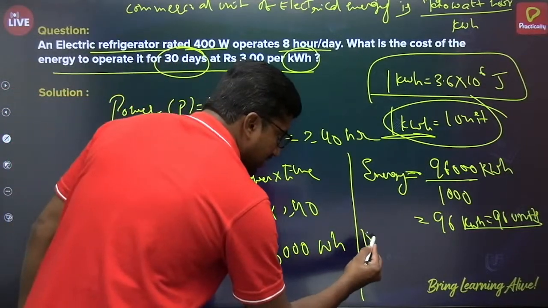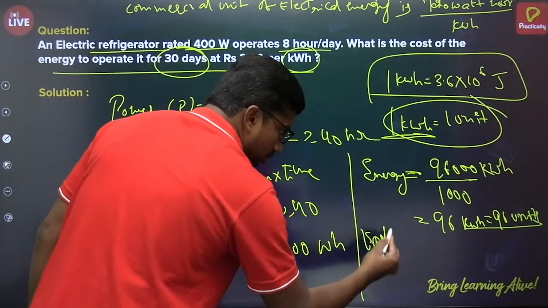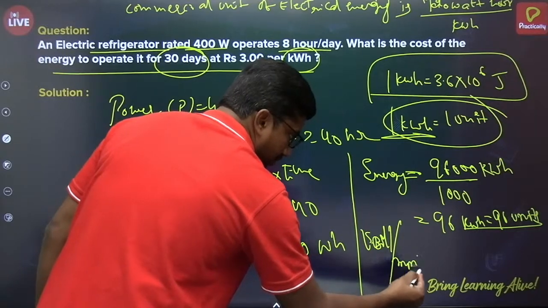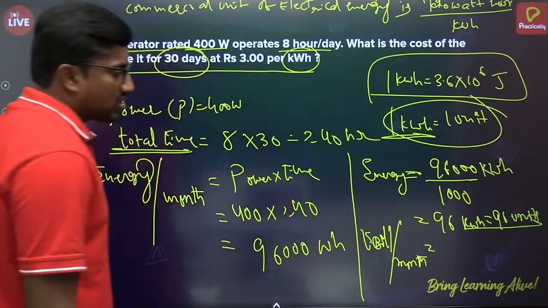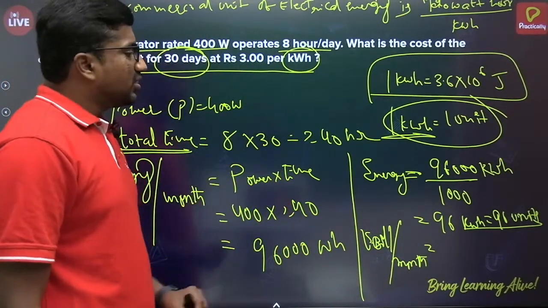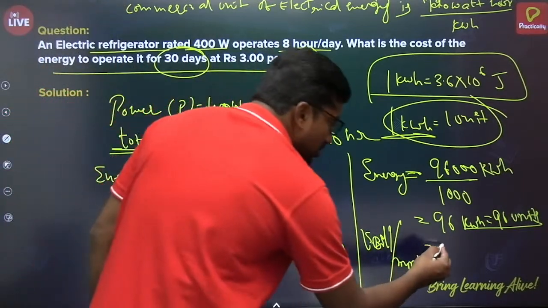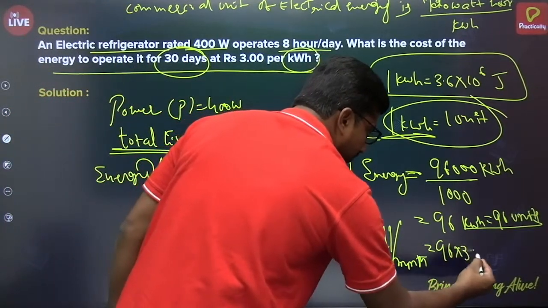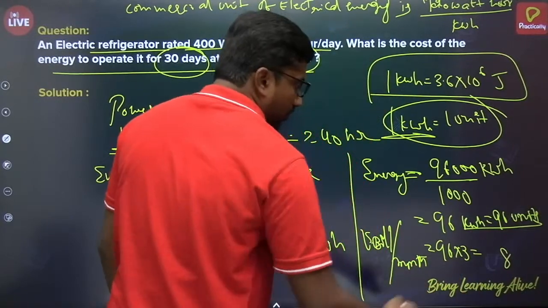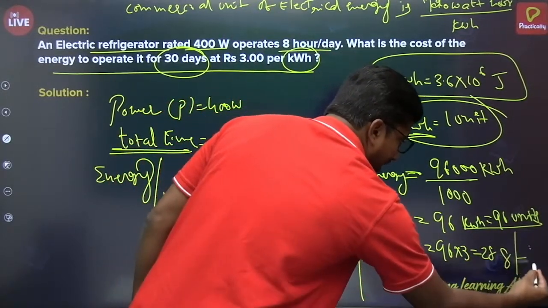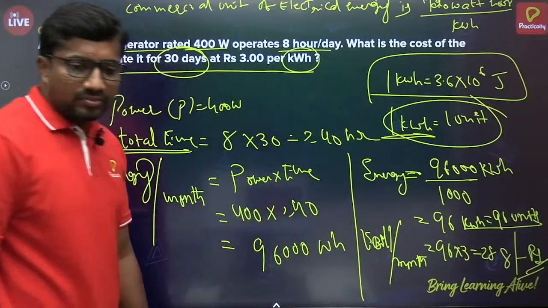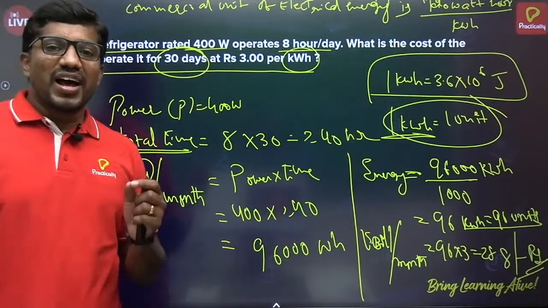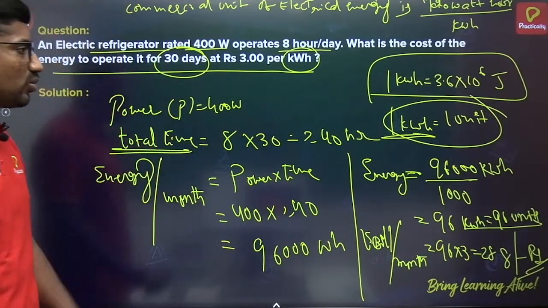So electricity bill per month is equal to 1 unit cost 3 rupees, so 96 units cost 96 into 3. So this is 288 rupees. That's all. Very important model. This is how you have to solve.